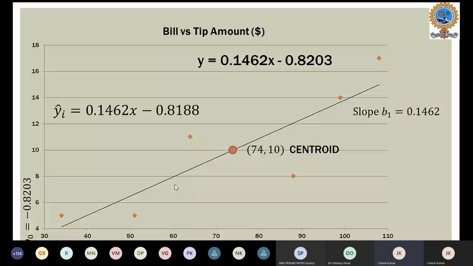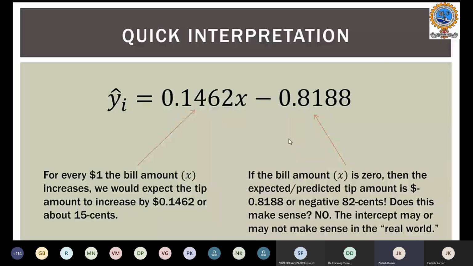What the regression equation means is that for every $1 increase in the bill amount, we would expect the tip to increase by 0.1462, or nearly about 15 cents. The other interpretation is, if the bill amount is 0, then the expected tip amount will be minus 0.818, that is negative 82 cents.